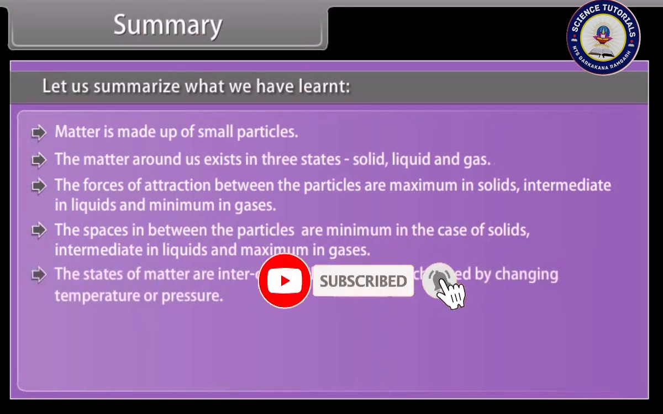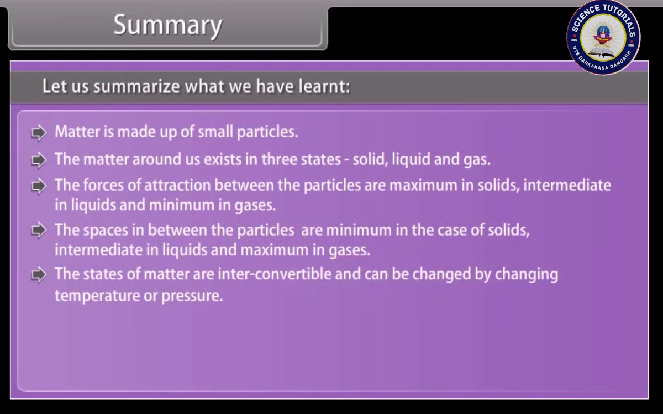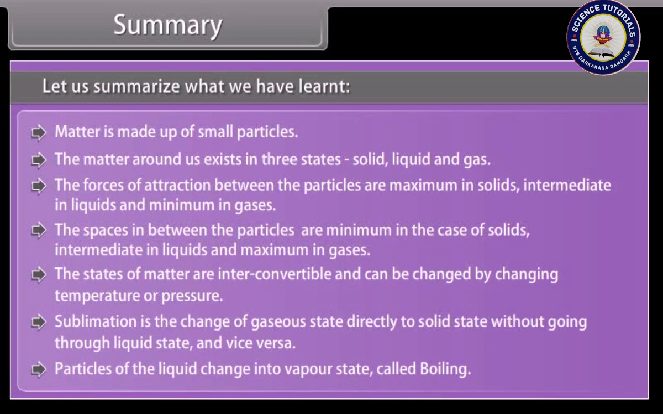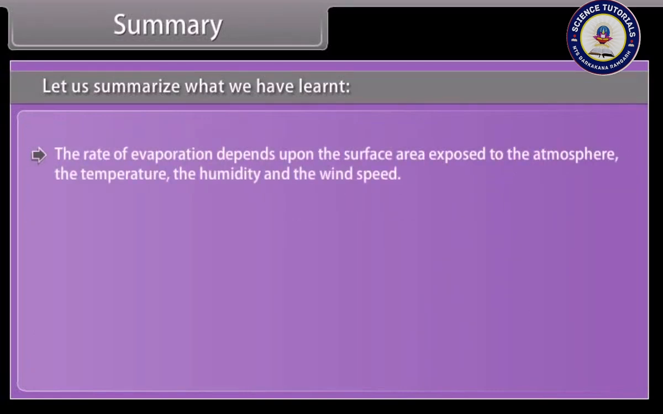The states of matter are interconvertible and can be changed by changing temperature and pressure. Sublimation is the change of gaseous state directly to solid state without going through liquid state and vice versa. Particles of the liquid change into vapor state, called boiling. The rate of evaporation depends upon the surface area exposed to the atmosphere, the temperature, the humidity, and the wind speed.